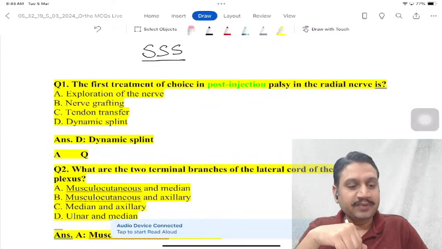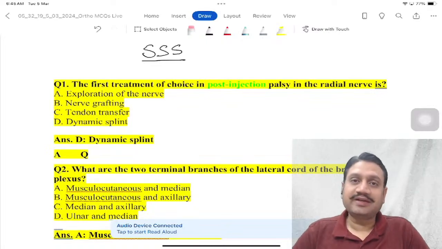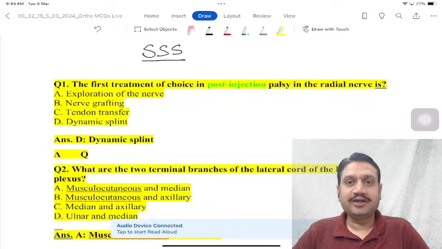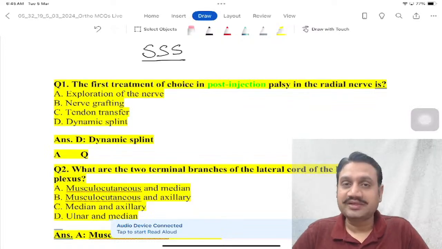Good morning, everyone. So today I am going to discuss with you the questionnaires of orthopedics of day one. That was yesterday. And this morning, Dr. Sakshi Madam has already given you the topics, which will be posted in a while in your Telegram group as well. So try to cover that today yourself, and tonight at 10 p.m. you are going to get the questions from all those topics as well.